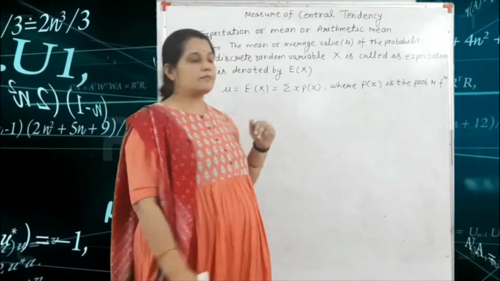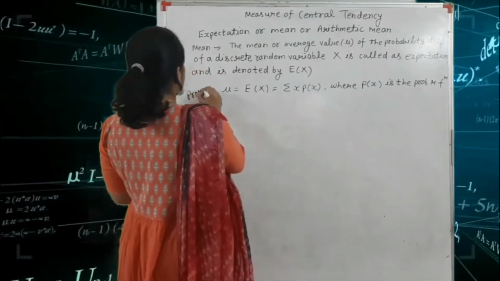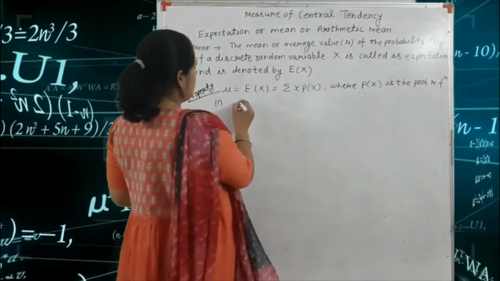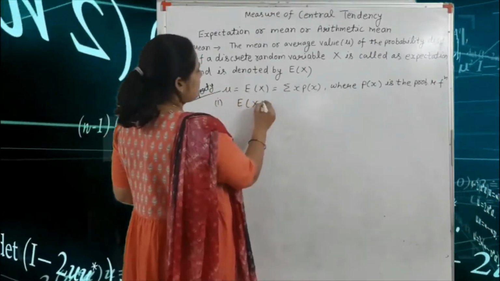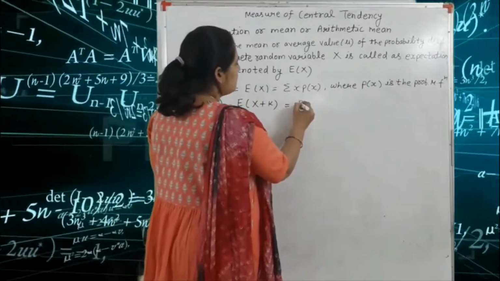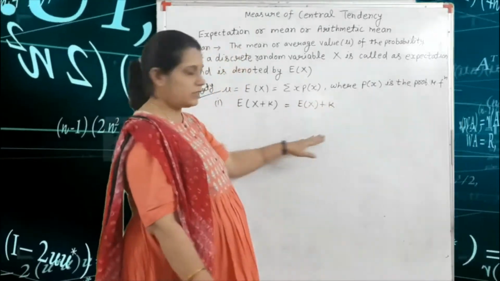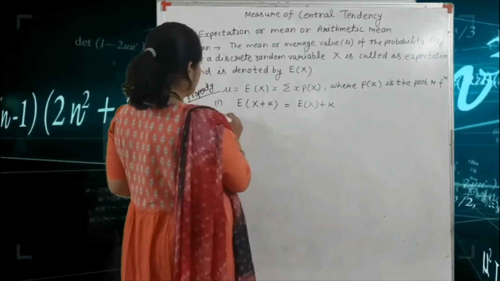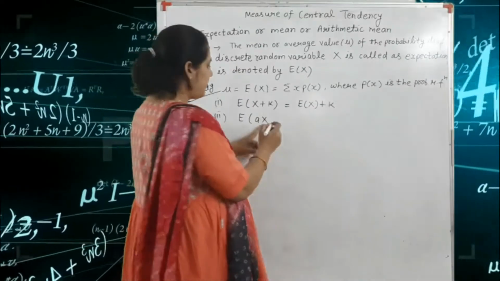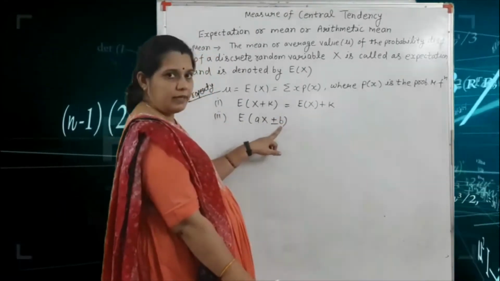Here is the property of the probability mass function. The first property is E(X + k), where k is any constant. So open this term E(X + k), where k is a constant. Next one is E(aX ± b), where a is a constant, that means we multiply a with X, and then plus or minus b.